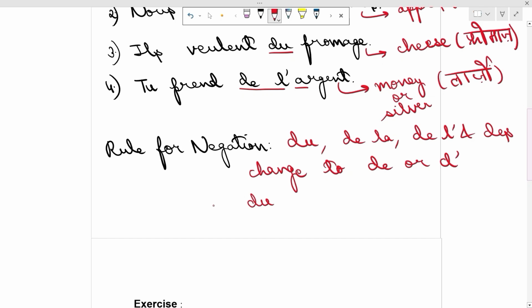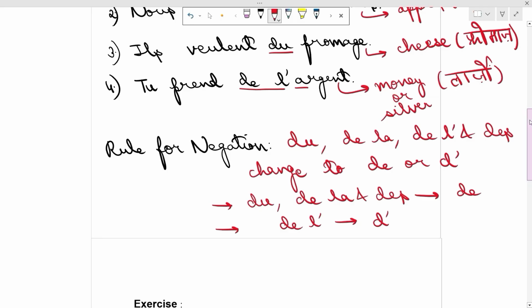To simplify, du, de la, and des change to de, and the de l' changes to d'. So this is for negation.